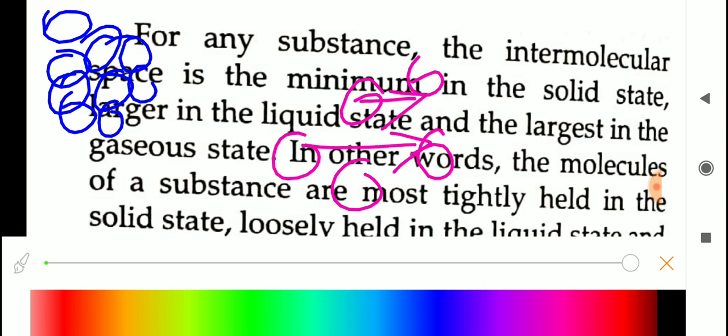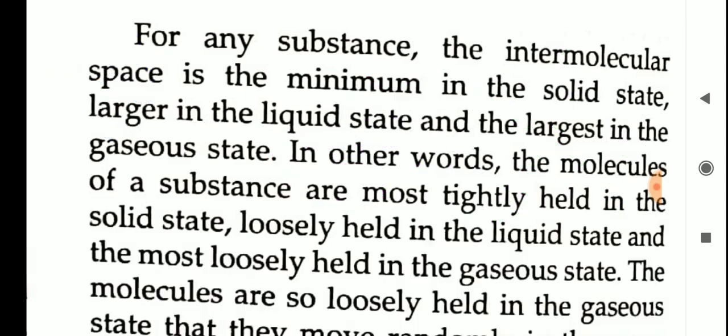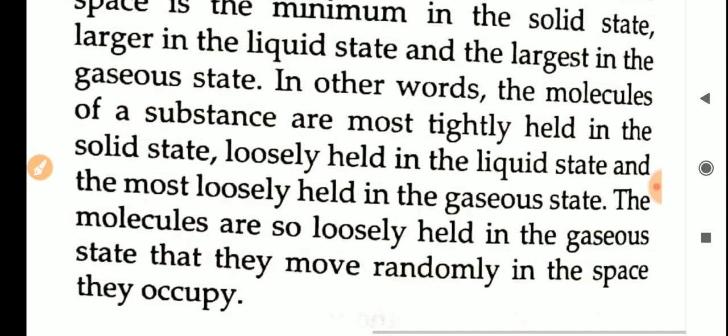And if it is gaseous state, there will be large intermolecular space. Molecules will be very loosely packed. So the intermolecular space is very large in gaseous state, larger in liquid state and smaller in solid state. Okay, so this much only is our today's topic.